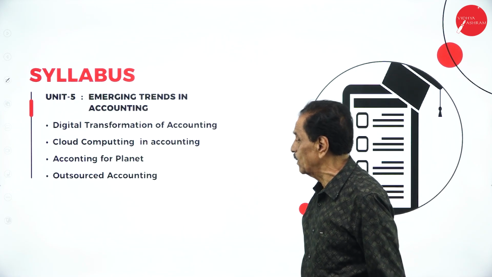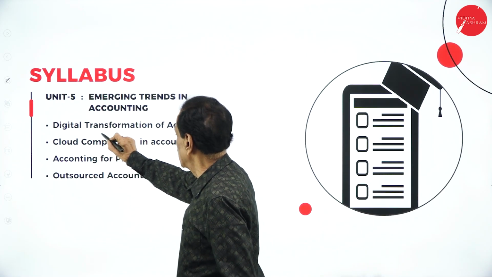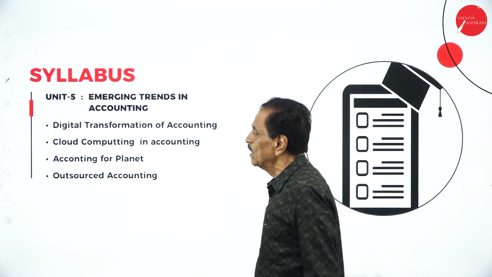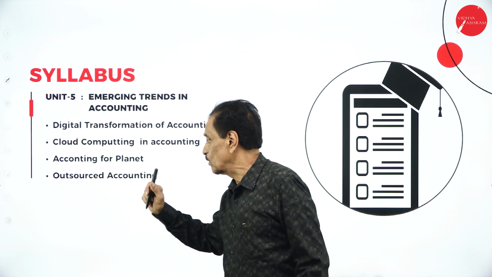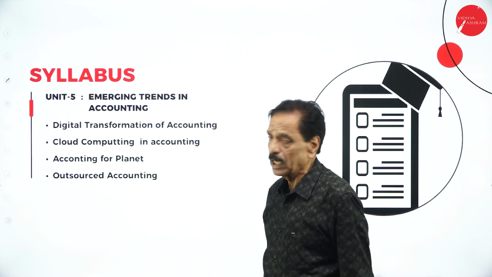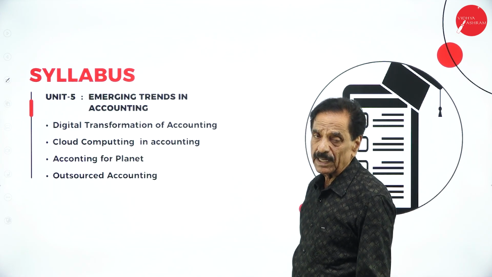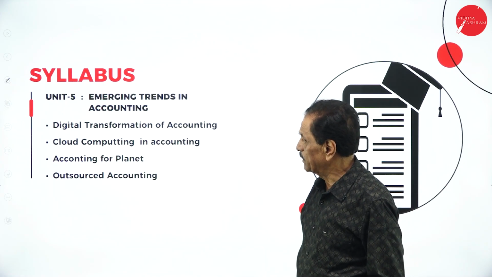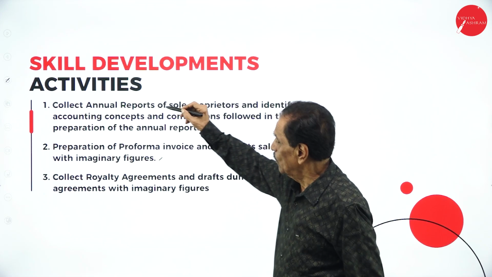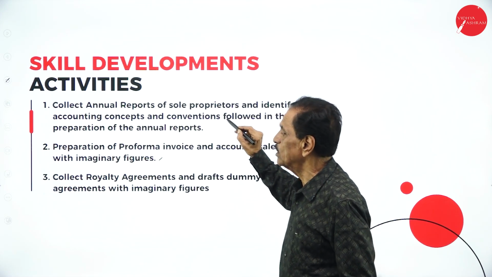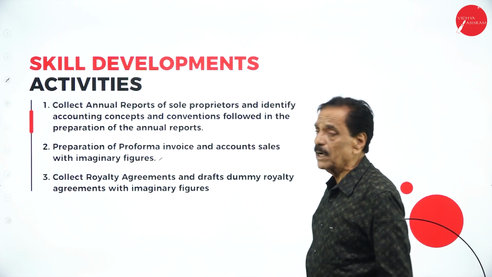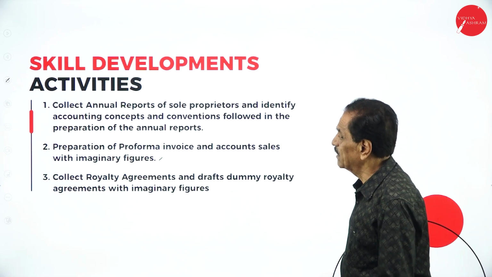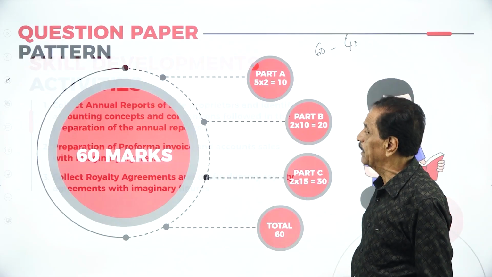This time they have introduced digital transformation of accounting, cloud computing accounting, accounting for planet, and outsource accounting. All will be dealt with when you are doing the syllabus coverage. Now you have to prepare annual reports, preparation of pro forma invoice, correct the royalty. All these things you have to do as skill development.